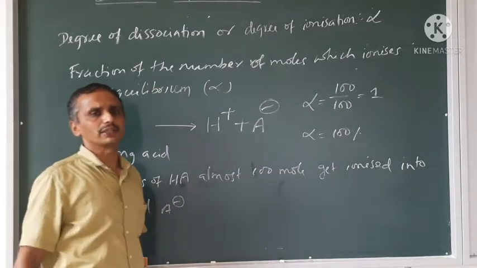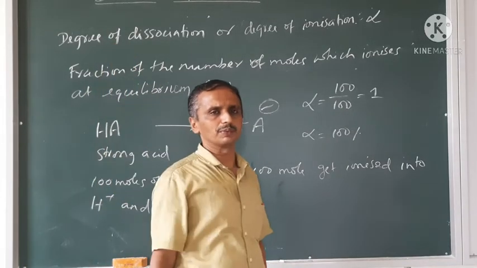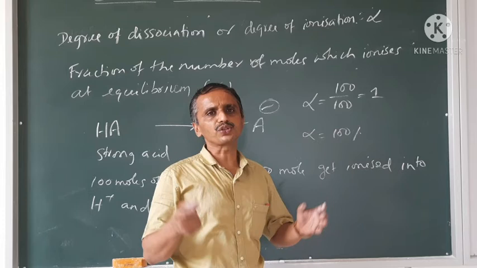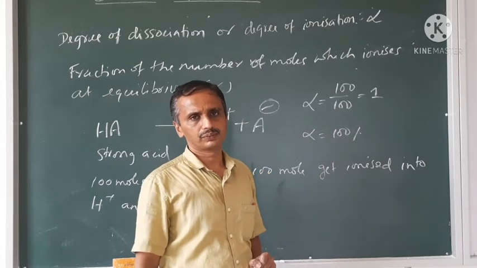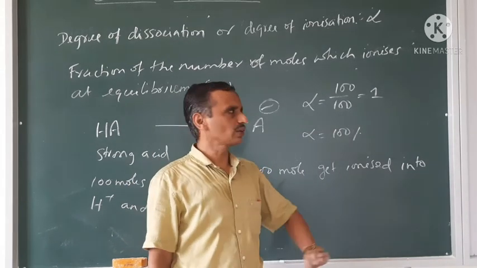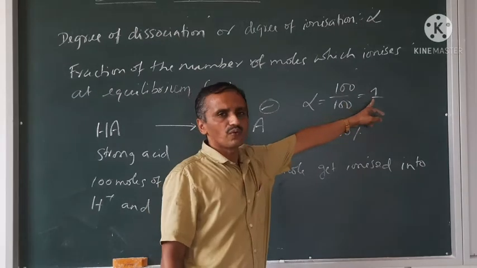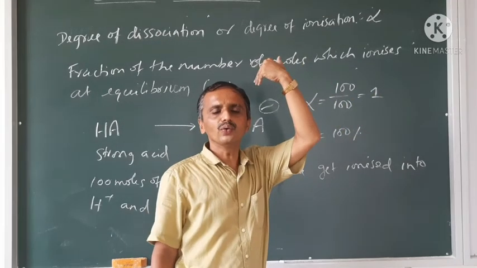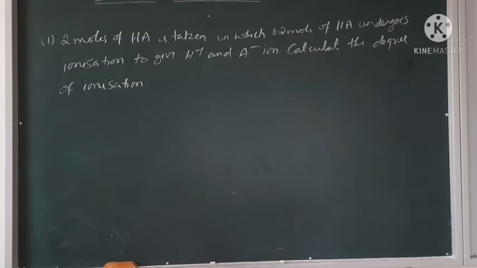Near to 1 will be the value, or near to 100% will be the ionization, if it is a strong electrolyte. But for a weak electrolyte, partial ionization will be there, therefore it will not have the value of alpha as 1. It has a value very much less than 1.